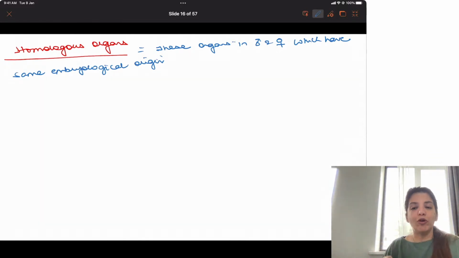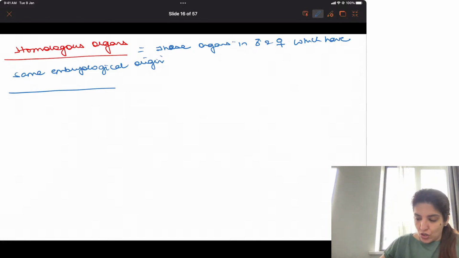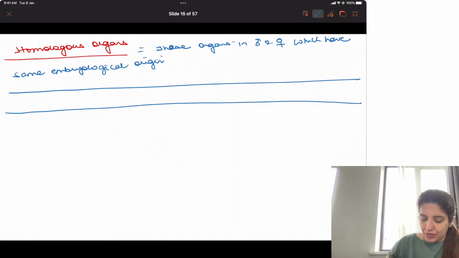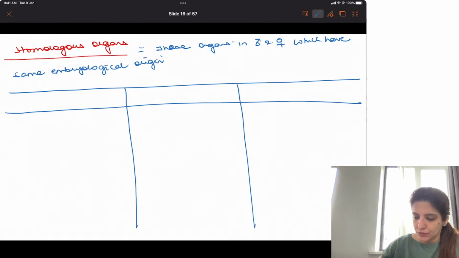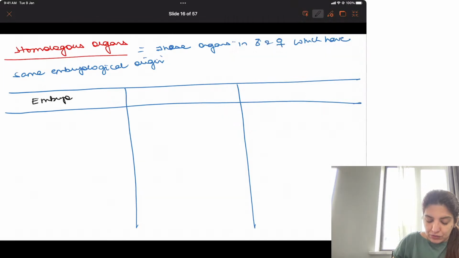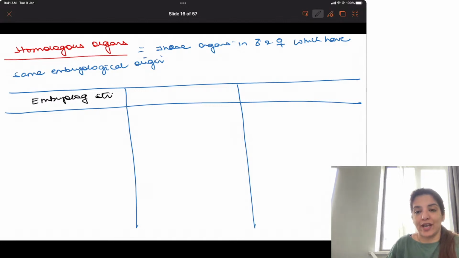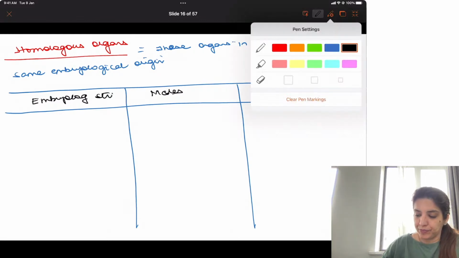So these homologous organs are those organs in males and females which have same embryological origin. So write down the embryological structure in males and in females.